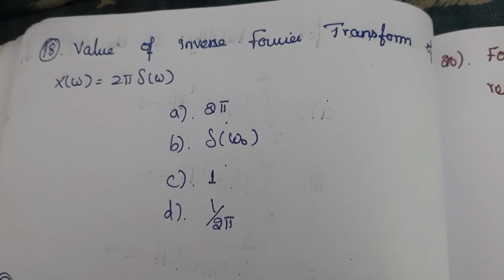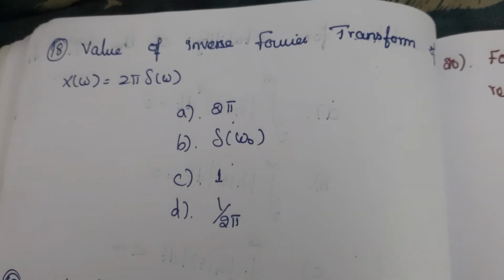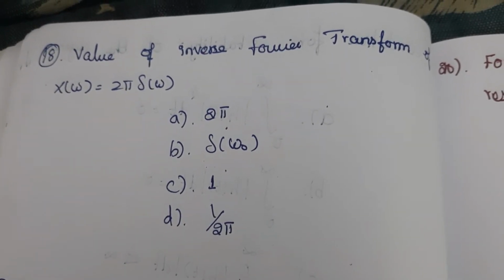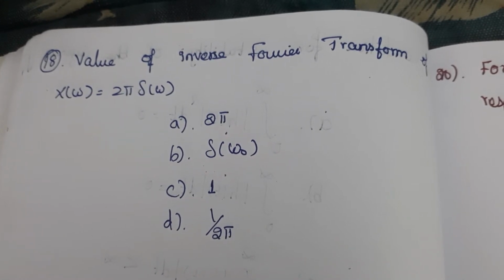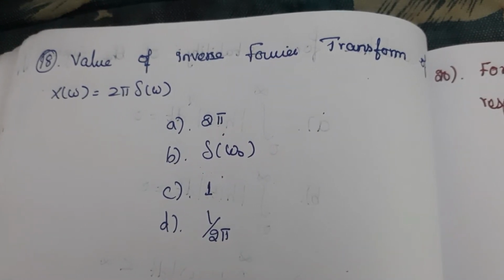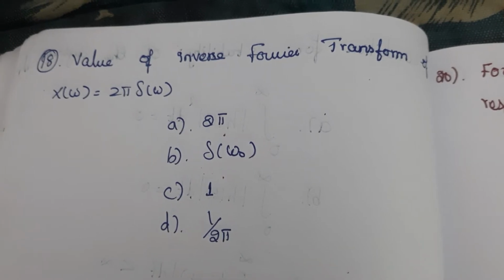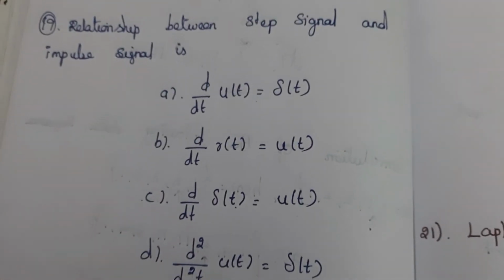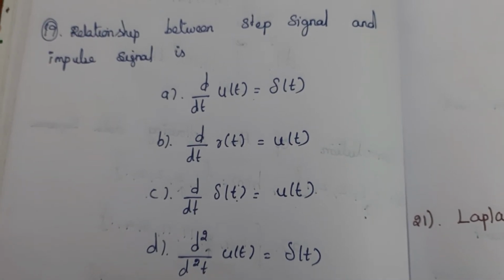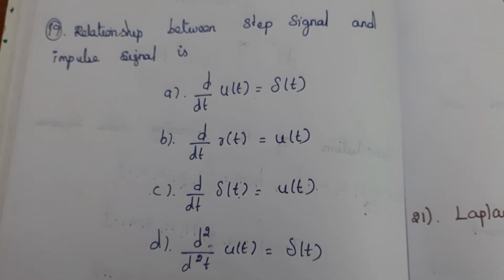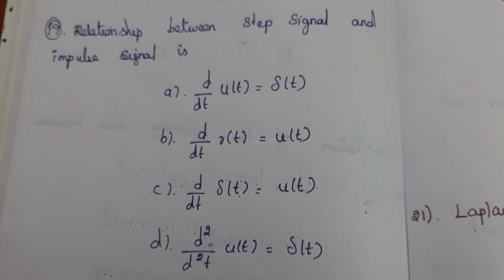18th question, value of inverse Fourier transform of x of omega that is equal to 2 pi del of omega. 19th question, relationship between step signal and impulse signal is.